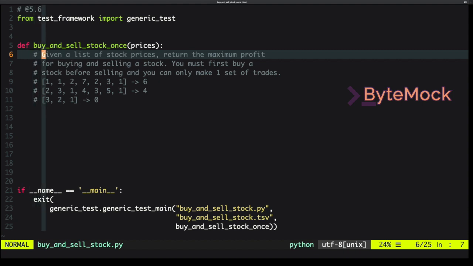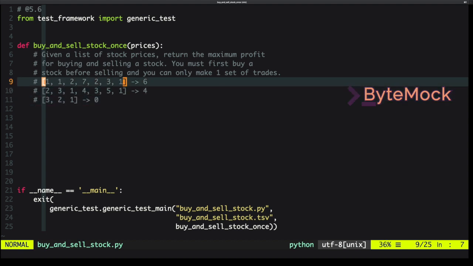It reads, given a list of stock prices, return the maximum profit for buying and selling a stock. You can only buy a stock before selling it, and you can make a maximum of one set of trades. There are some other questions that follow up to this: buy and sell a stock twice, buy and sell a stock with a timeout, buy and sell a stock K times. This is somewhat of a basic version of that problem to start with, and we'll probably be doing follow-up videos with the more difficult versions of the problems.